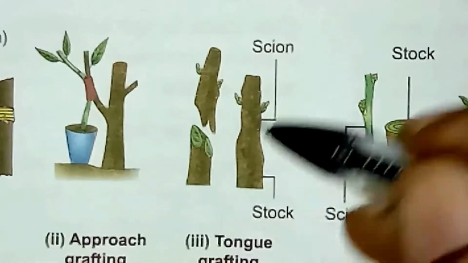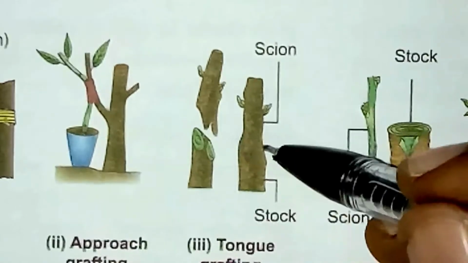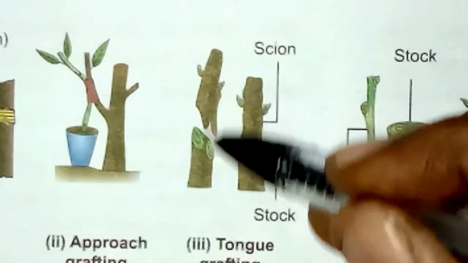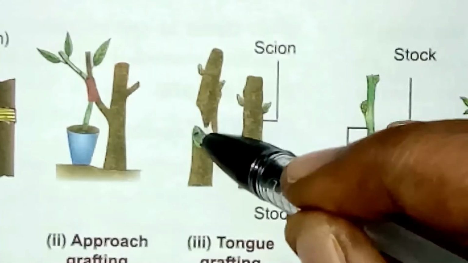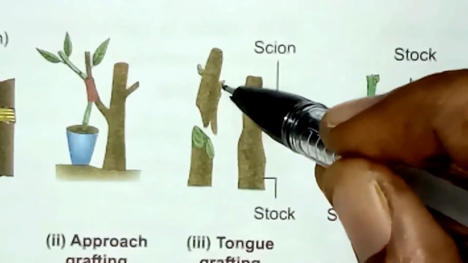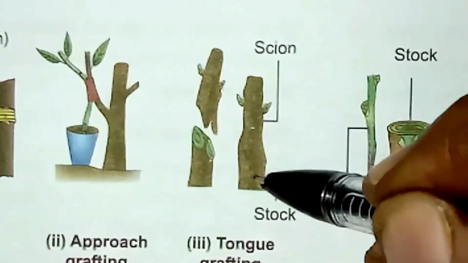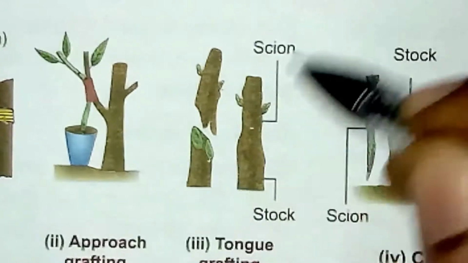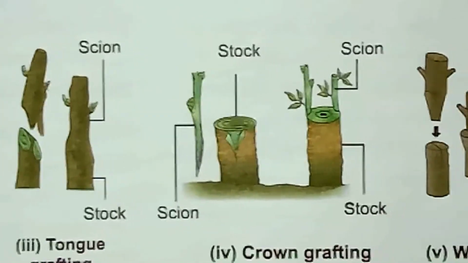The next type is called tongue grafting. In tongue grafting, a scion and a stalk having the same thickness are selected and both are cut obliquely, and the scion is fit into the stalk and bound by tape. It will grow as a single plant. The next one is called crown grafting.